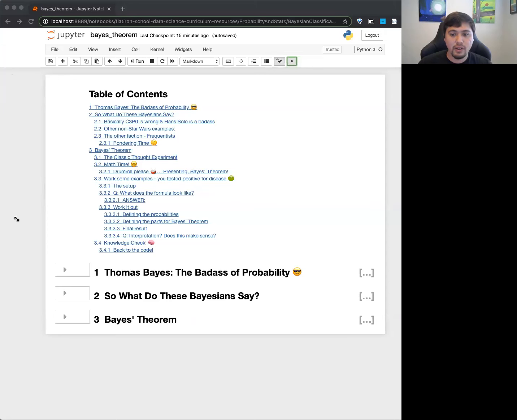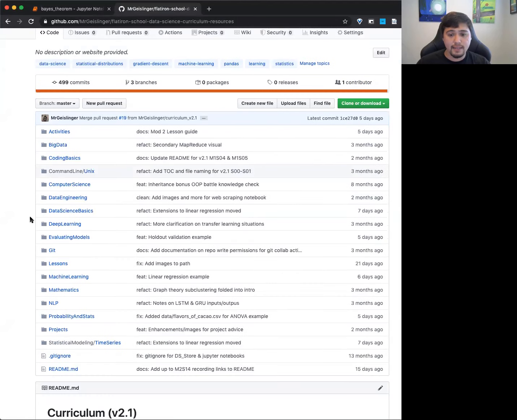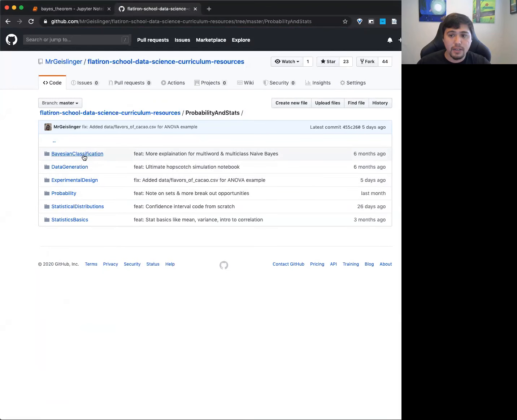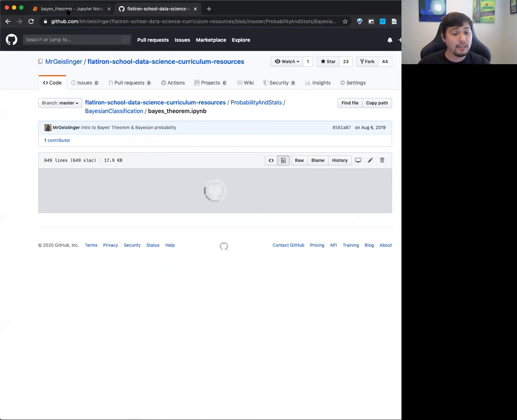Okay, so this is actually in the repo. I'm just going to show you where to find it in the resources. I move things around to make it easier, by subject versus mod 1, section whatever. So this is mod 2, section 17, and I put it under probability and statistics, and then Bayesian classification. We'll talk about naive Bayes classification in mod 3, which uses Bayes theorem, but we're specifically going to look at Bayes theorem in this notebook here.